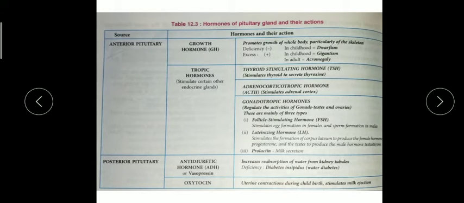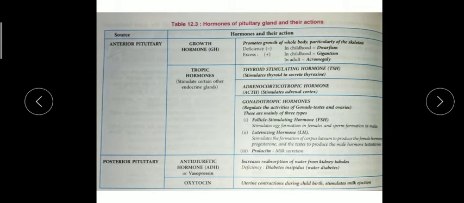Here they are not showing the intermediate part, only anterior and posterior. The anterior has two main hormone groups, GH, which is growth hormone, and tropic hormones. Among tropic hormones are TSH, ACTH, and the gonadotrophic hormones.